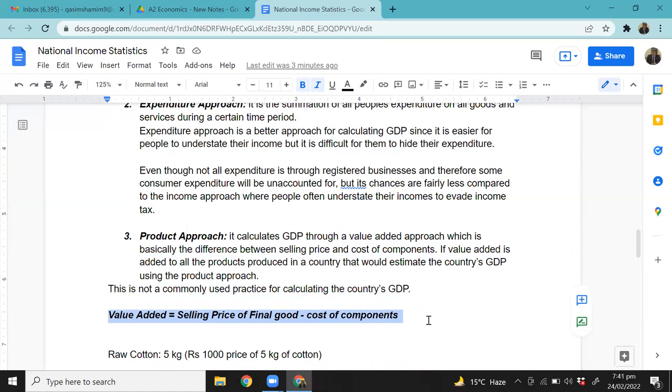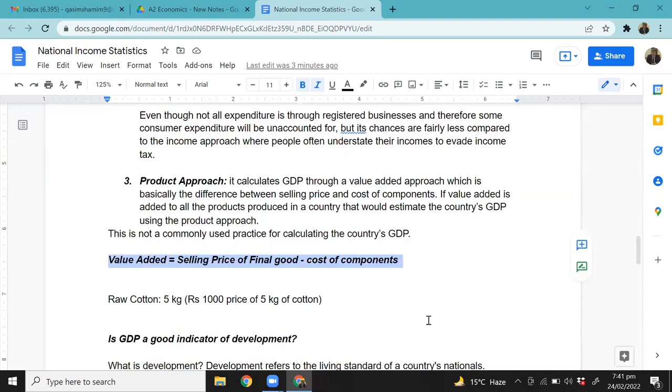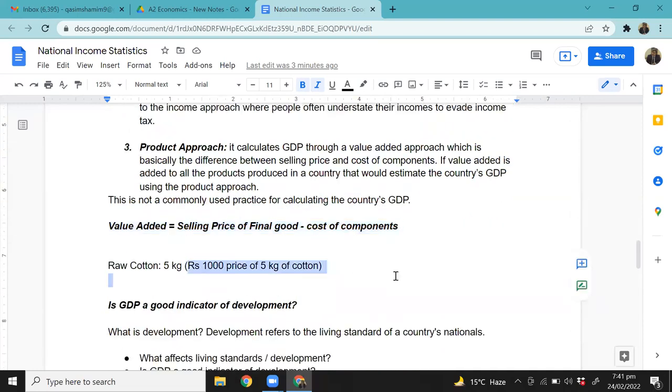Okay. Let's think of a simple example. Let's say a men's t-shirt takes 5 kg of cotton. I gave this example yesterday. So one t-shirt takes 5 kg of cotton to be produced, right? Okay, great, fair enough. Now this 5 kg of cotton might be worth, let's say, 1,000 rupees in the market in Pakistan, and that is the major cost of components. But obviously there might be some other components involved.